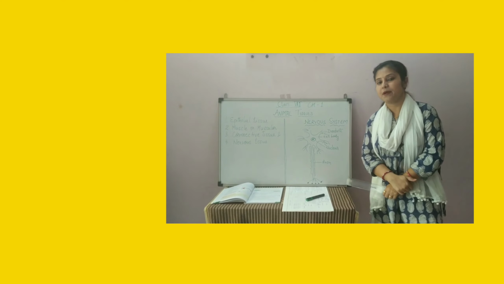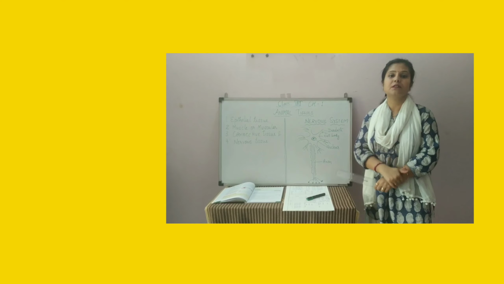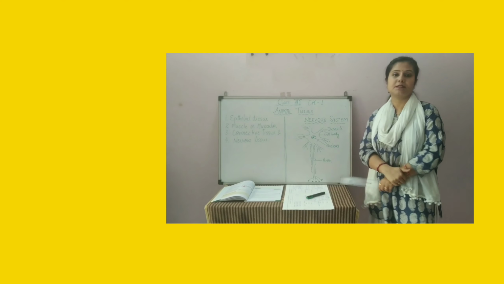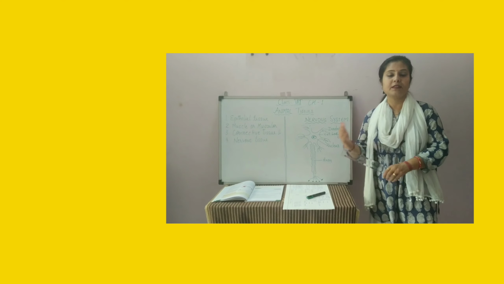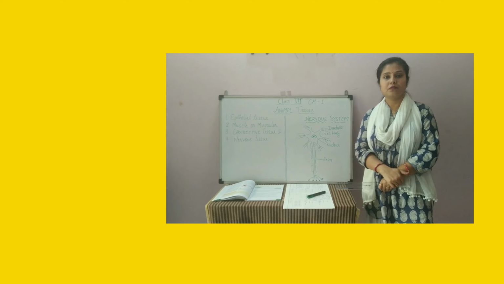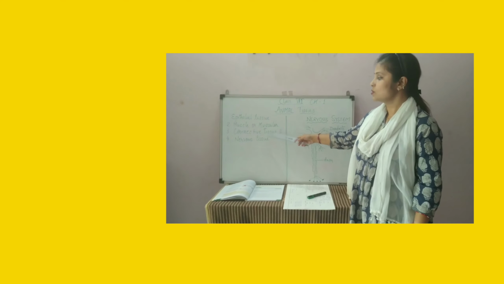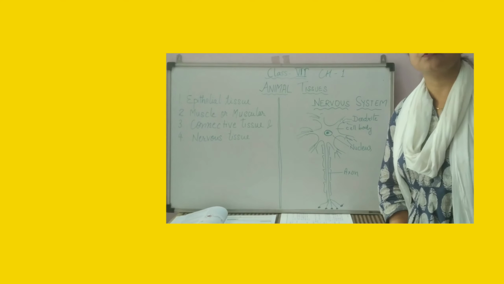Millions, billions of nerve cells work together and form the nervous system, and by that a stimulus can be conveyed. So this is all about session 2. We will discuss muscular tissue and connective tissue in session 3. Thank you.